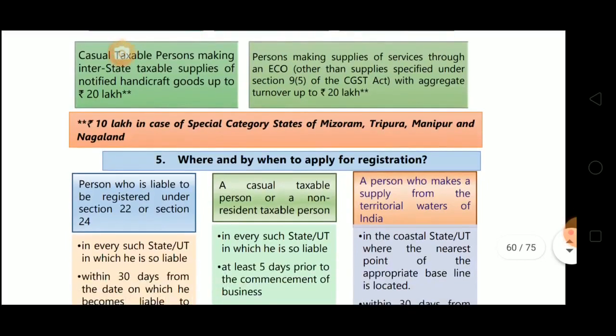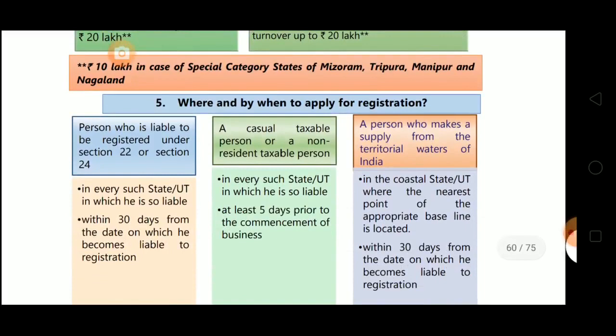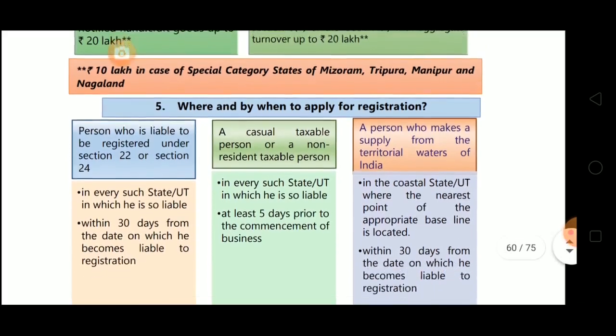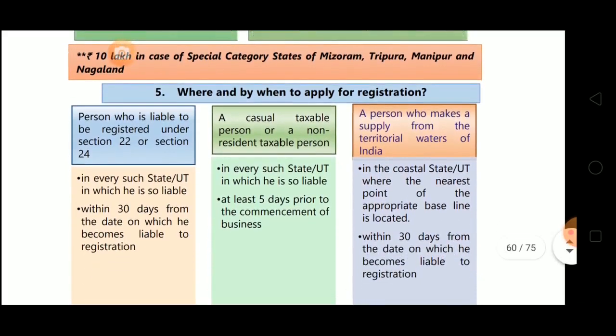Now next point is where and by when to apply for registration. Okay. Now see, person who is liable to be registered under section 22 or section 24. So persons who are liable to take the registration as per section 22 or section 24. Section 22 is that one which we discussed, that threshold limit.